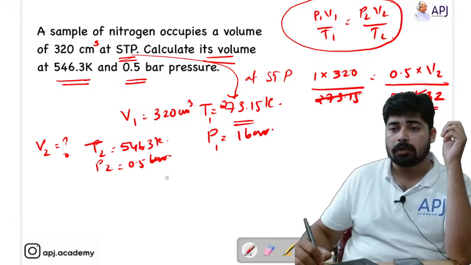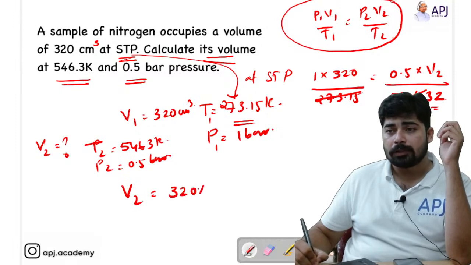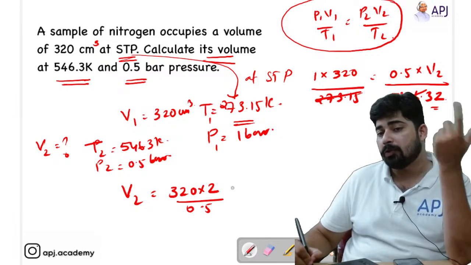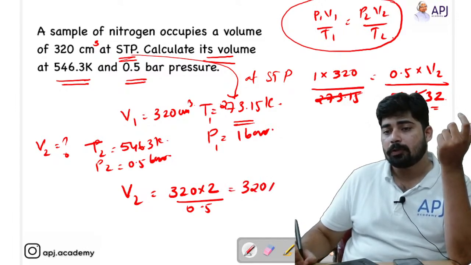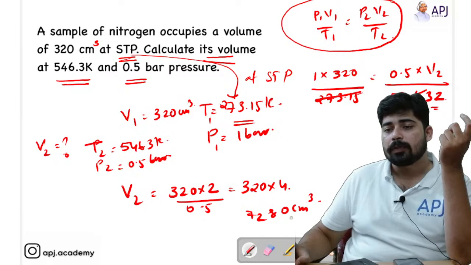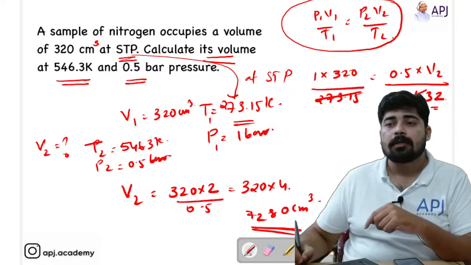So V2 is equal to 320 into 2 divided by 0.5. 0.5 is 1 by 2, so that 1 by 2 again goes to the numerator. So we can write it as 320 into 4. That means 1280 centimeter cube. So 1280 centimeter cube is the right answer.